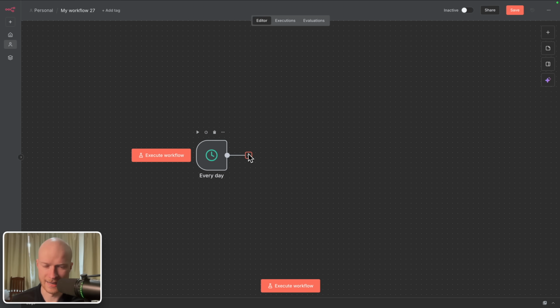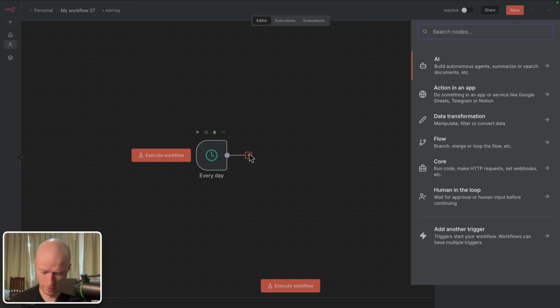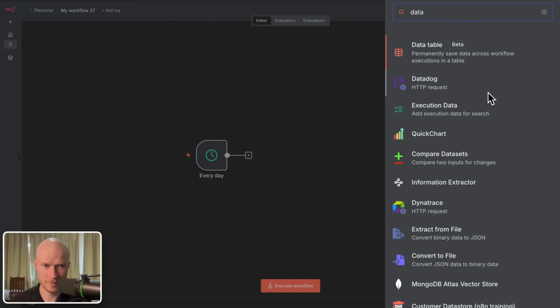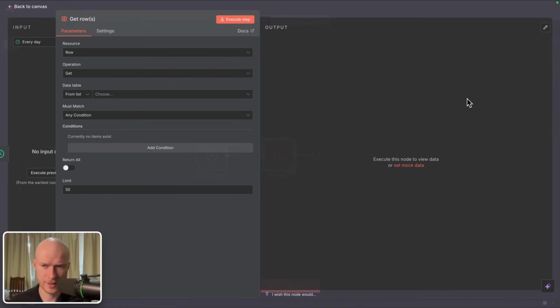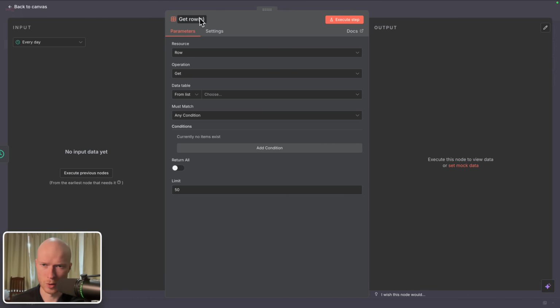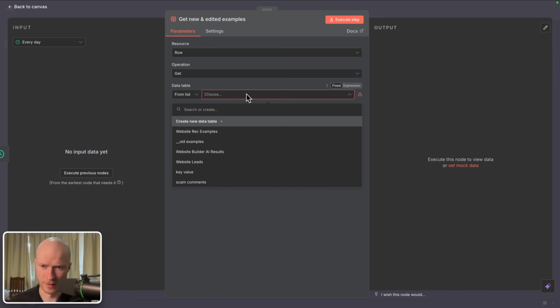And then every day I get the examples from the examples table. So data table, I'm going to get the rows, and I will call this get new and edited examples, because I only want to pull out examples that have been recently created or recently edited. I want to return all examples where that is the case. And I also have to choose a table here. I'm going to choose the table which we created called website recommendation examples.